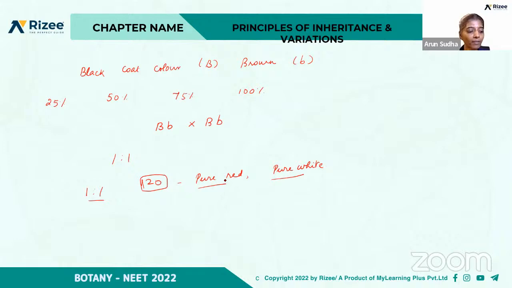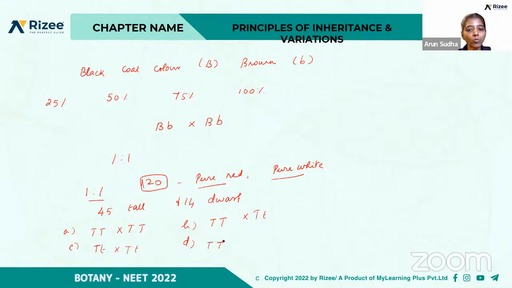And in a cross, 45 tall and 14 dwarf plants were obtained. The genotype of the parents was: option A is TT; option B is homozygous tall crossed with heterozygous tall; option C is heterozygous, that is both are heterozygous; and option D is homozygous tall with homozygous recessive.